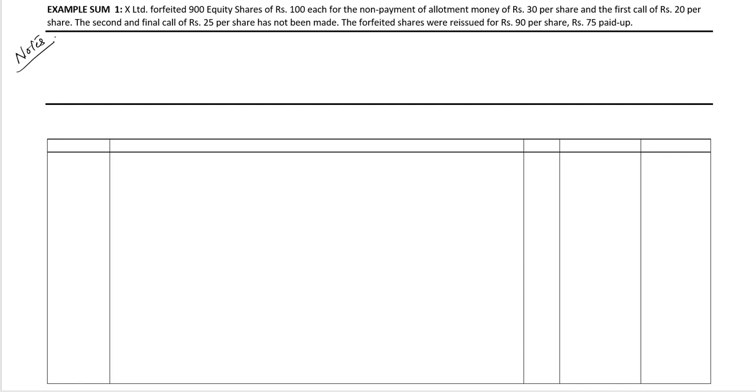The number of shares forfeited is 900 shares. The face value is rupees 100 and the issue price is also rupees 100. It's issued at par. It says the second and final call of rupees 25 has not been made. So the amount called up is rupees 75 per share.